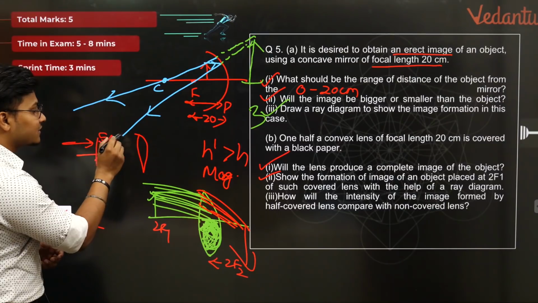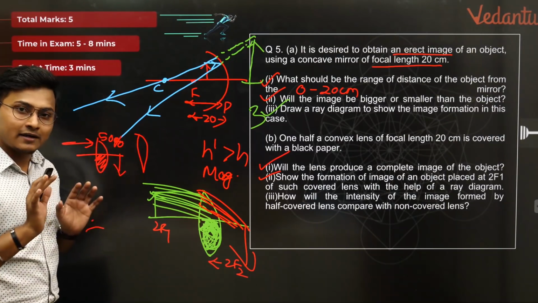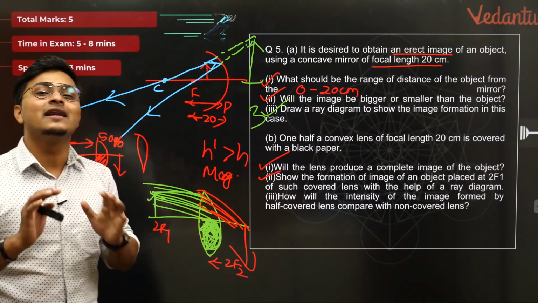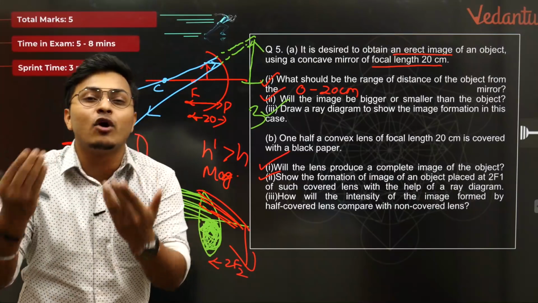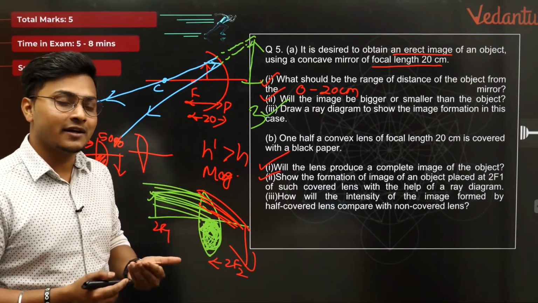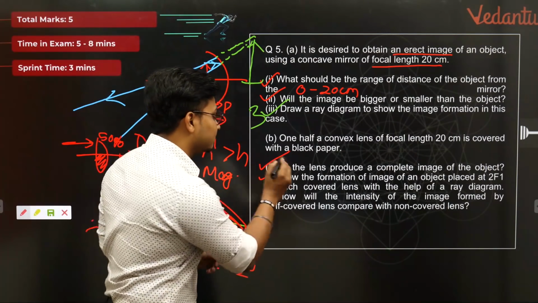50% of the light is passing through, and if 50% of the light is passing through, I'm getting the image, because reflected rays I just need 2, but the intensity of the image formed is pretty less, because only 50% of light is forming that image. यहाँ पे 100% of light is forming the image, वहाँ पे 50% है. तो the reduction of the brightness of intensity will definitely happen.